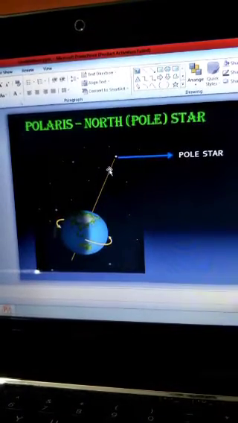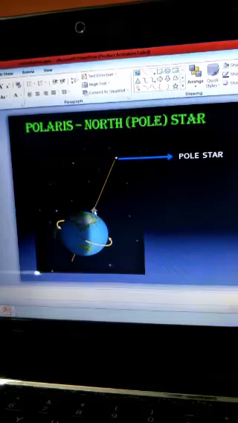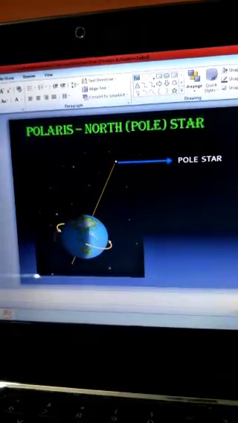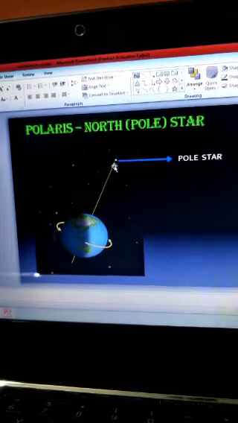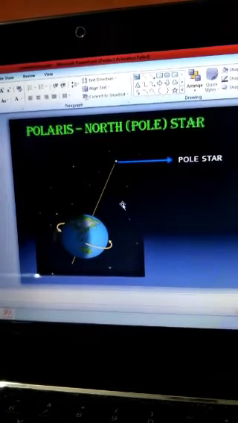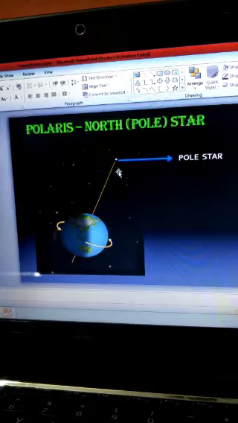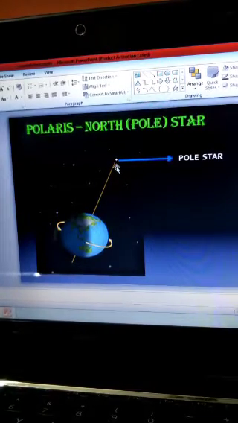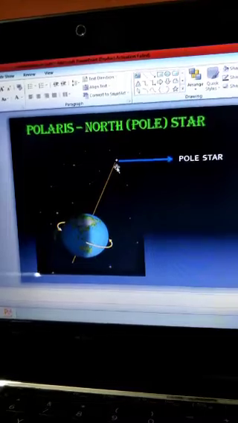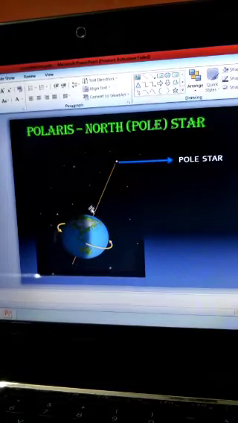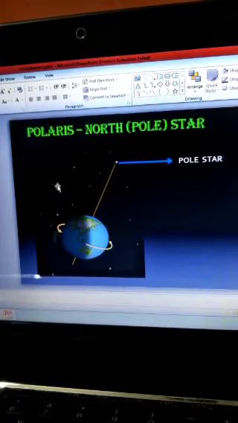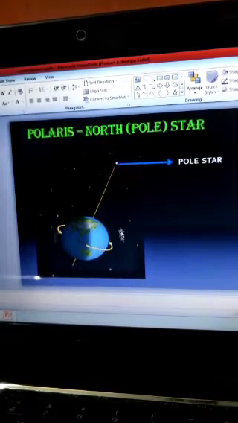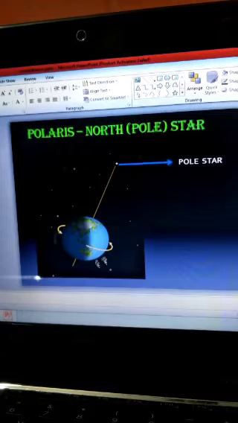So if they find the north direction, they can find all the directions, right? Like south, east and west. The pole star indicates the north direction, and it will not move because it is lying on the path of the axis. All other stars seem to be moving because of the earth's rotation. Okay, able to understand it?